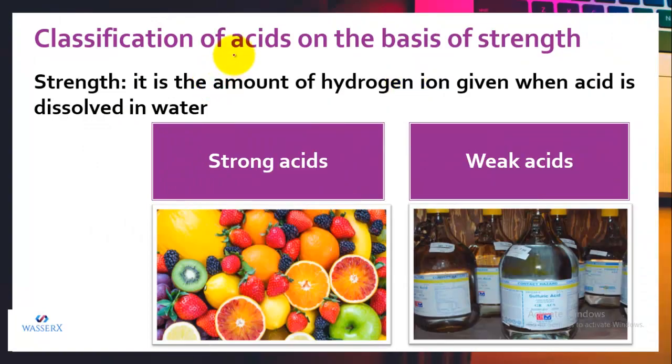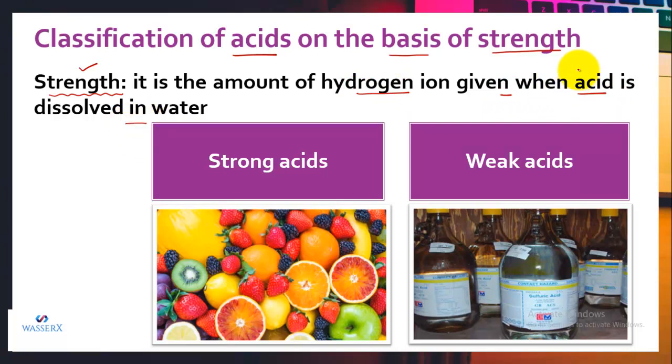Now let us classify the acids on another basis, that is the basis of their strength, that is, how strong or how weak the given acid is. So let us define the strength first. By using the word strength, what do we mean? What is the strength of an acid or a base? See, if I talk about strength, that means the number of hydrogen ions given when an acid is dissolved in water.